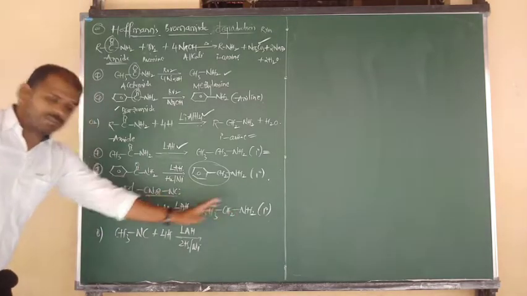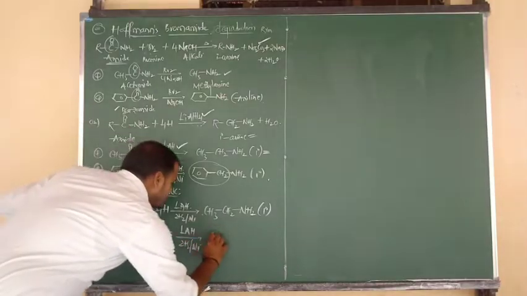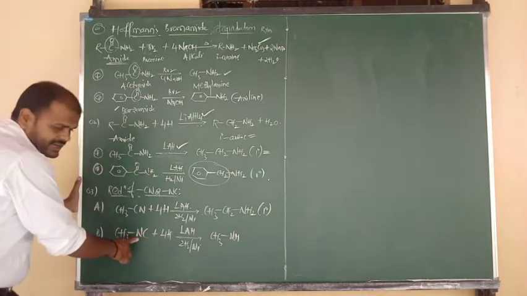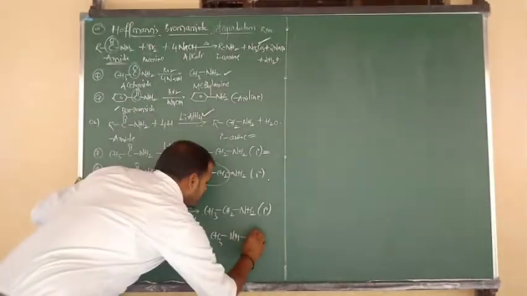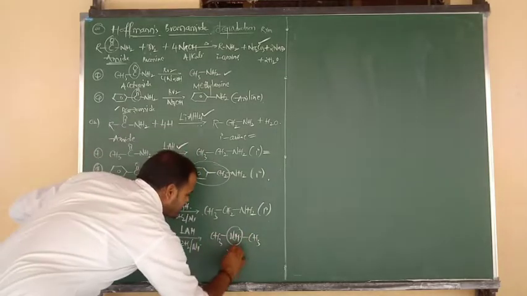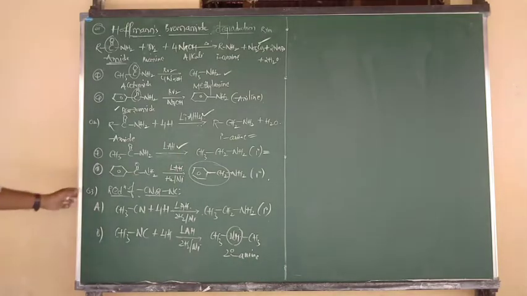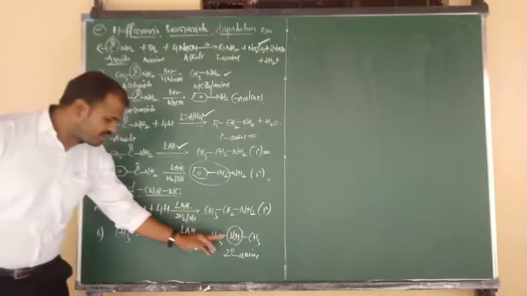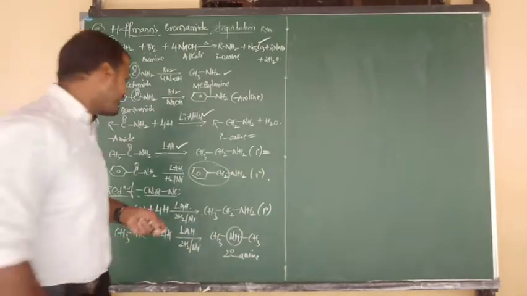Cyanides upon reduction give primary amine, and isocyanides upon reduction give secondary amine. So CH3 bonded to NH, only one hydrogen is given to the central N, and the remaining 3 hydrogens are given to C. So it changes into CH3, NH, CH3, CH3. Which amine? Secondary amine. Once again, beta, final touch. Cyanides upon reduction give primary amines, isocyanides upon reduction give what, beta? Secondary amines. समझ गए? Good.